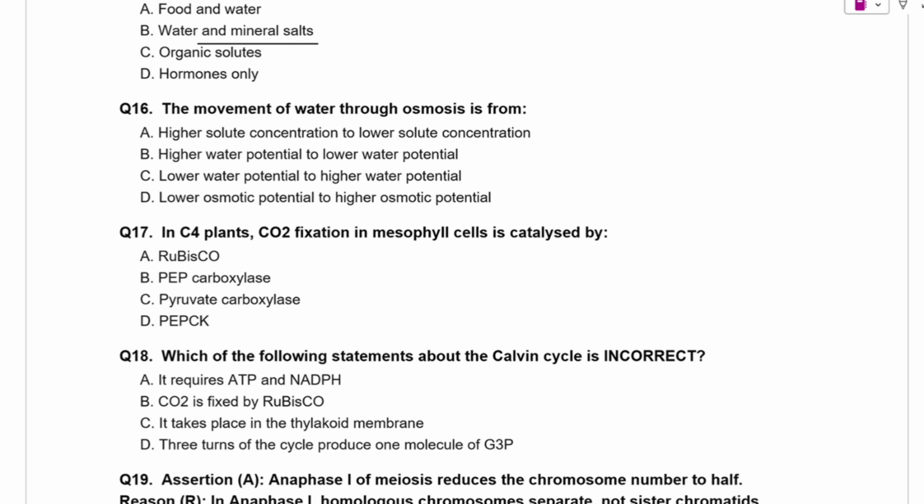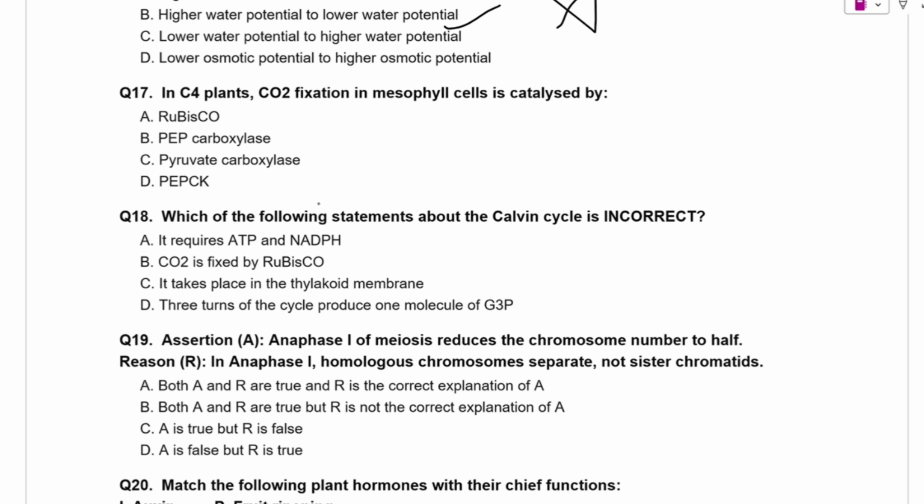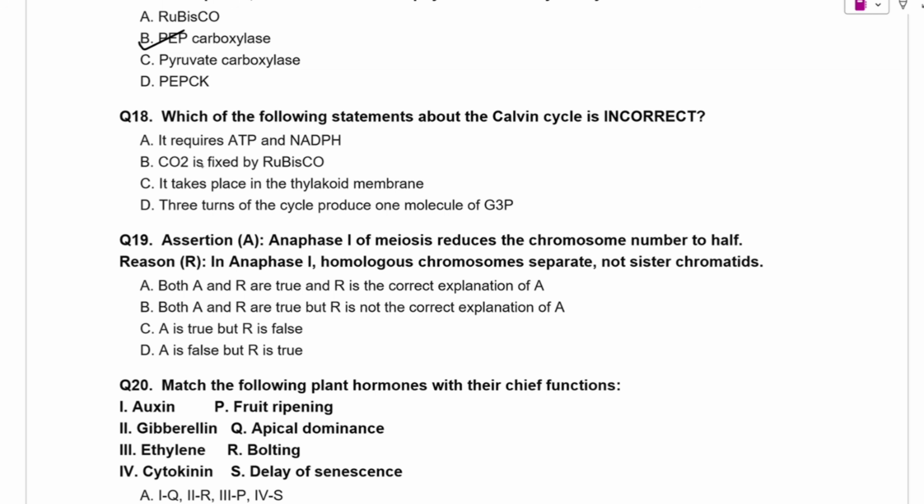The movement of water through osmosis is from higher solute concentration to lower solute concentration. This is incorrect. Higher water potential to lower potential. This is true. This is the correct option. So in C4 plants, CO2 fixation in mesophyll cell is catalyzed by, we all know that it is done by PEP carboxylase.